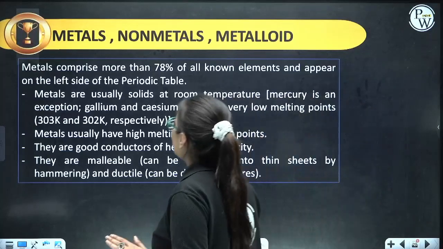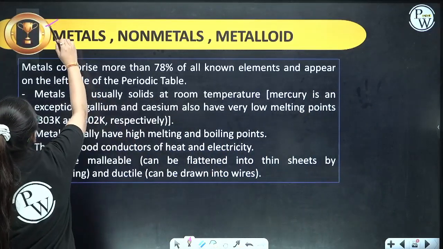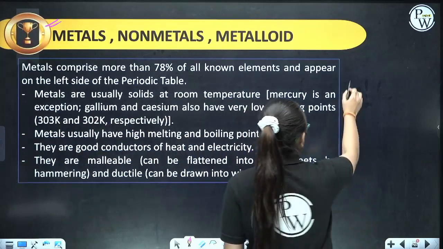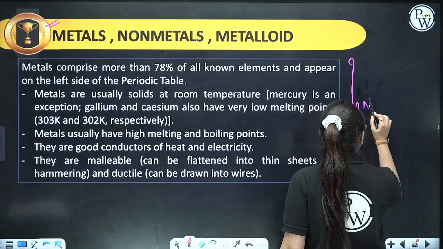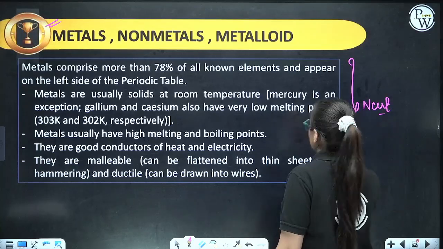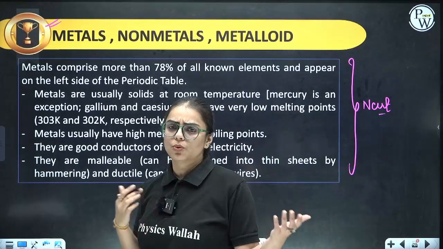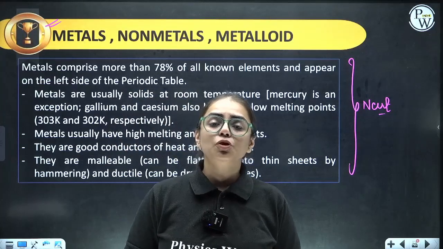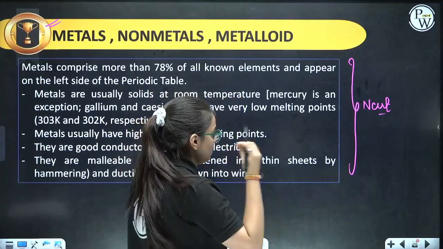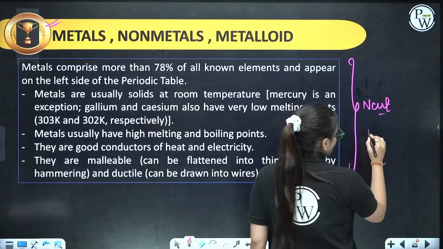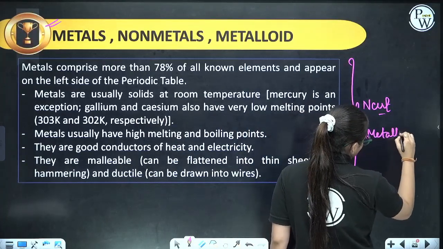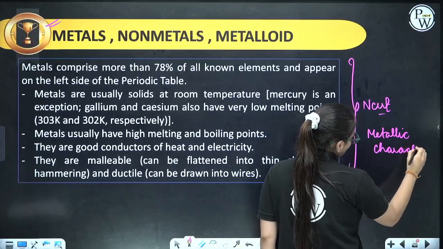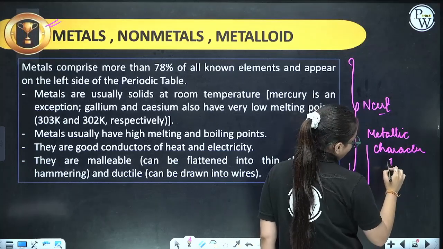That's superb. Now let us talk about metals, non-metals and metalloids. These lines are from the NCERT, everybody, because I want you to know this from NCERT only. See, metallic character: if you move from top to bottom, it is going to increase.